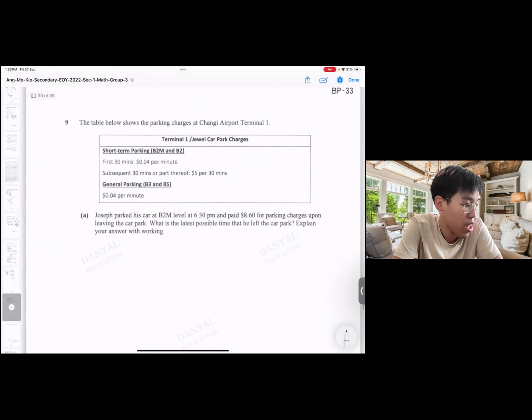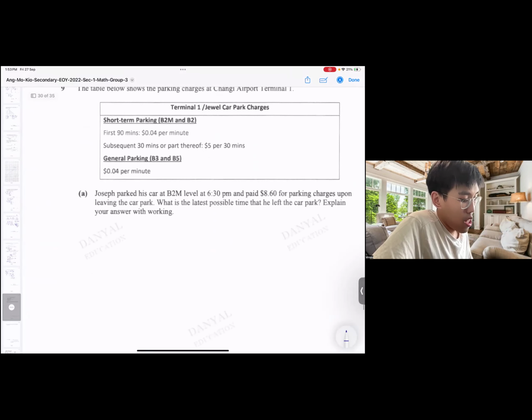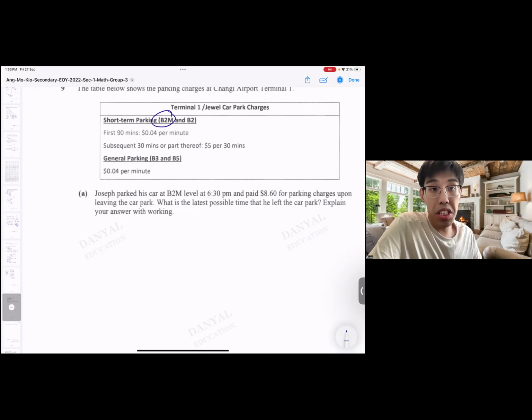Okay, fair. Okay, Joseph parked his car at V2M 6:30, paid 860 for it. What's the latest possible time that he left the car park? Quite a familiar question to the things that you guys are doing in P6. It's the same thing actually. All right, so 6:30 p.m. and paid 860. So at least we know it's V2M, so it's this one. So at least for the first 90 minutes, it's kind of like fixed cost because it's 4 cents per minute. So at least we can know what's going on.